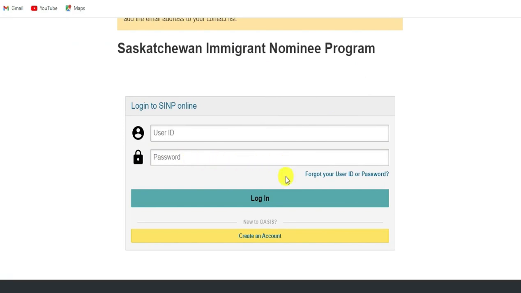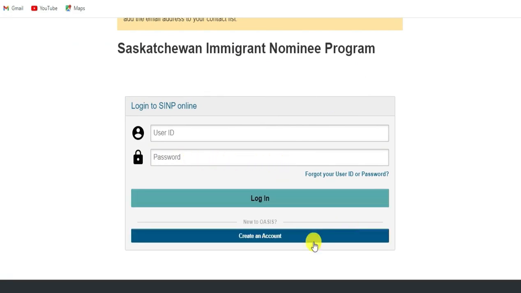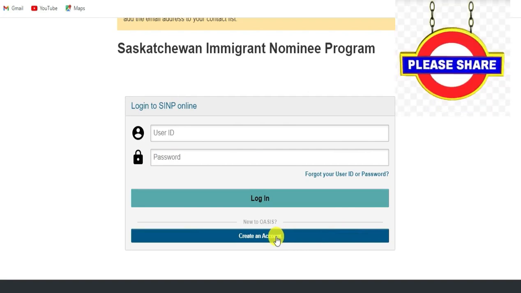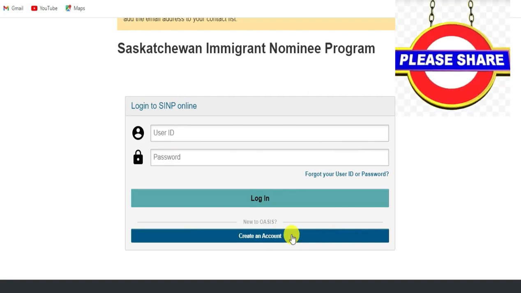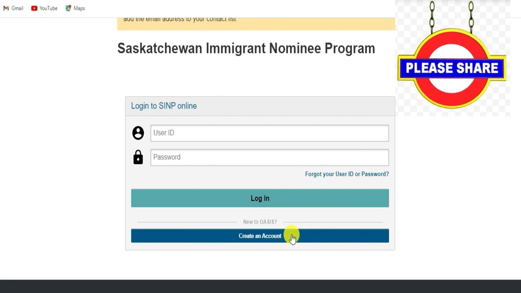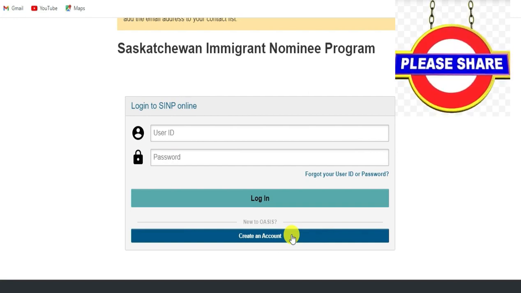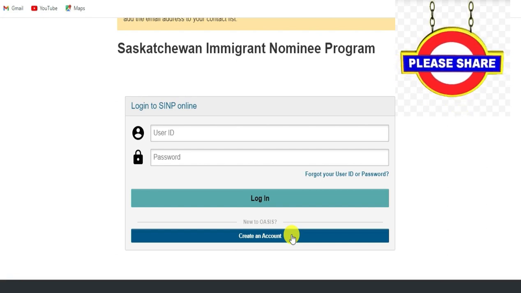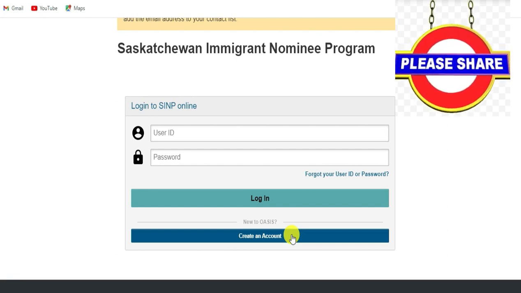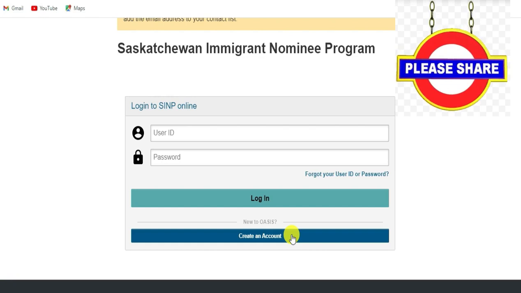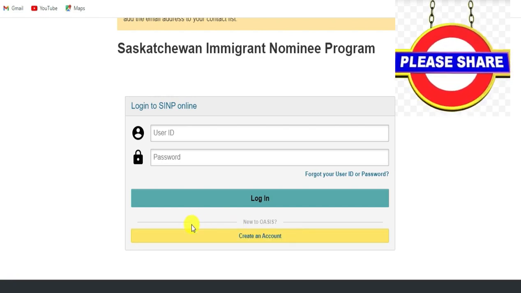If you have not yet created a profile, you click here at the bottom on Create Profile. You create your Declaration of Interests profile. Here you click on Create a Profile or Create an Account. When you do so, they accept the creation of your profile and they notify you of their acceptance, and you can start your immigration process.